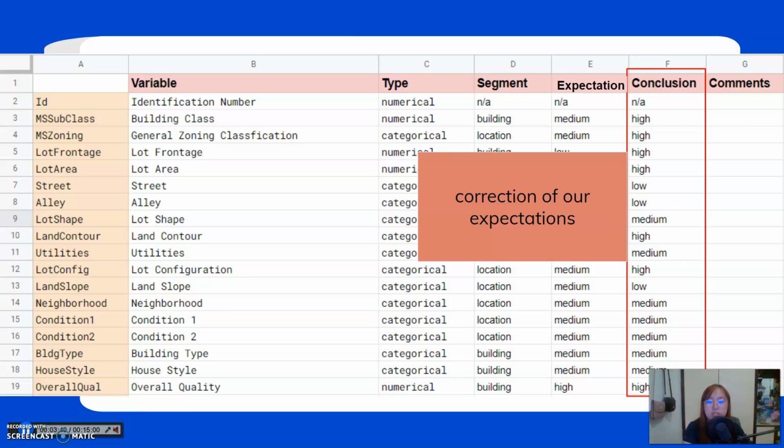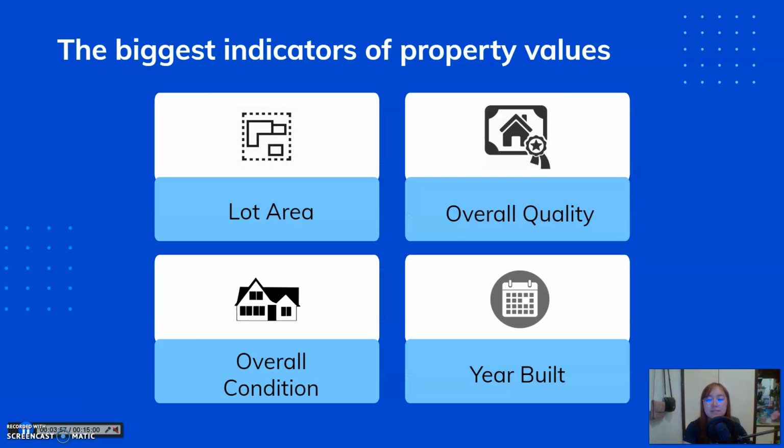So next is the conclusion. The last column is just kind of a correction of our expectation. So it's like thinking twice just to be sure. After that very long, tedious process, I concluded that there are 4 variables that play an important role in this problem: lot area, overall quality, overall condition, and the year built.